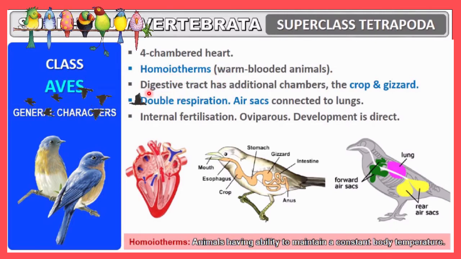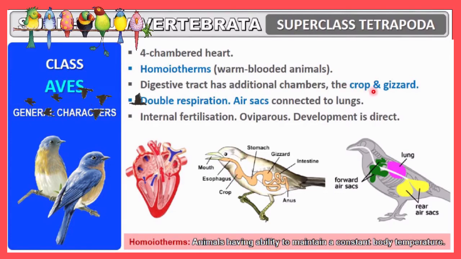And here the digestive tract has an additional chamber. You must remember. Here you can see the digestive tract of these animals, having an additional chamber. The rest of the organisms start with the stomach, gizzard, intestine and all that. But here one different, unique chamber is there, and this chamber is called the crop. Here you can see this is the crop, and this is an extra storing compartment in which they will store the food.